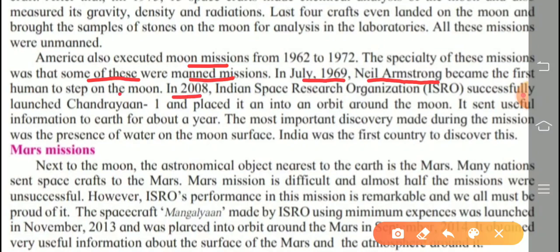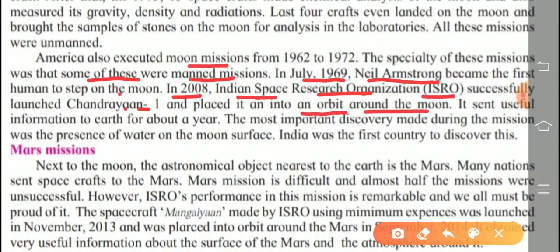In 2008, Indian Space Research Organization, in short ISRO, successfully launched Chandrayaan-1 and placed it into an orbit around the moon. It sent useful information to Earth for about 1 year.